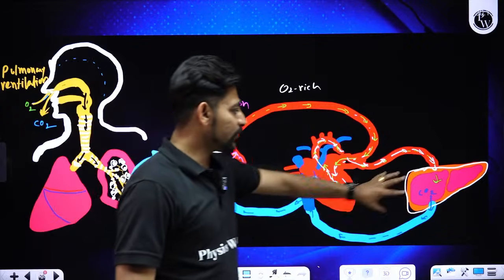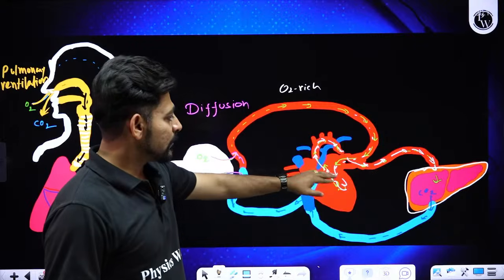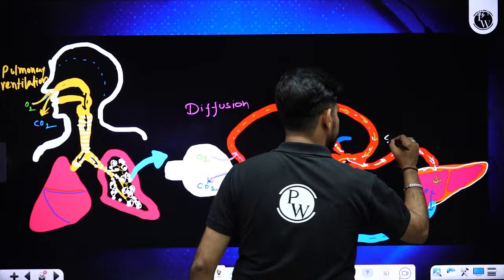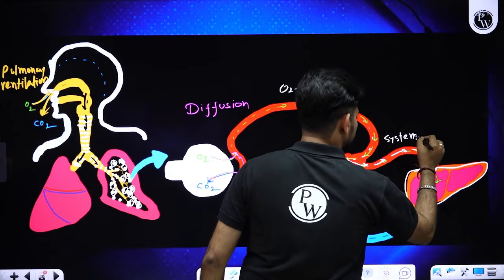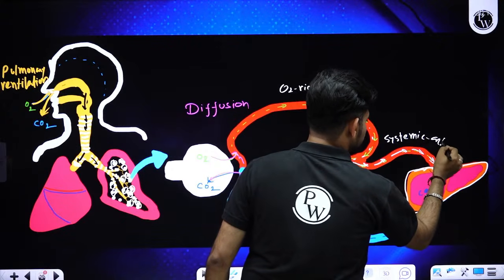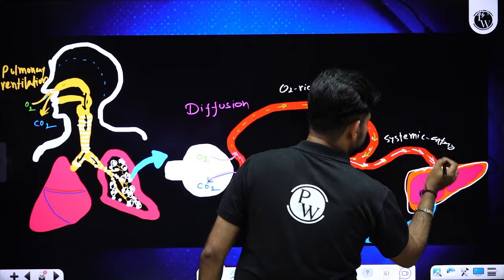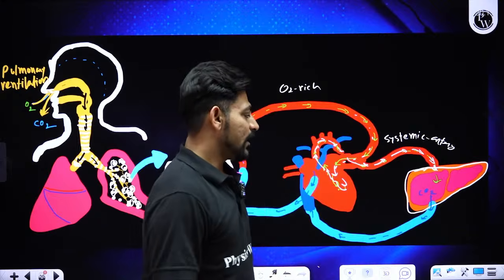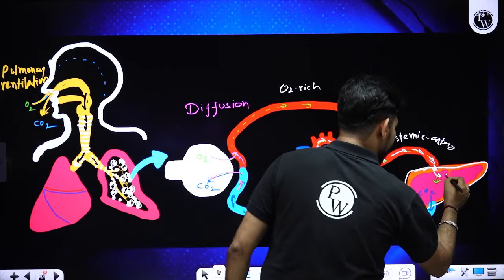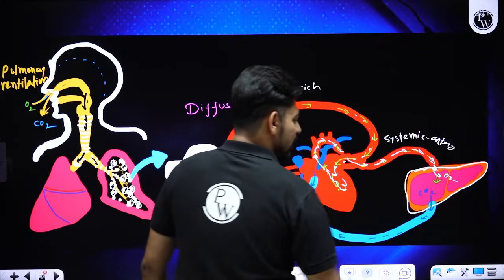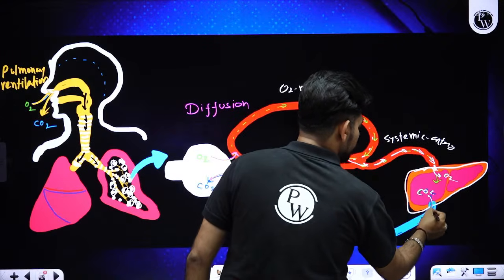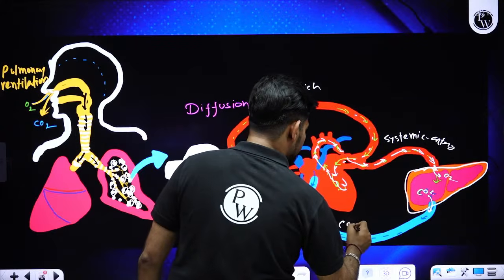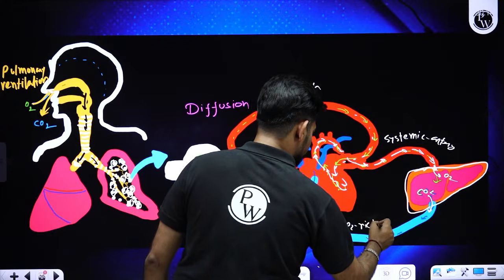So here if we talk about the liver, the branch of the systemic artery will be fetching this oxygenated blood towards the tissue, and oxygen will be unloaded here and carbon dioxide will be loaded again into the blood, making the blood carbon dioxide rich or deoxygenated.